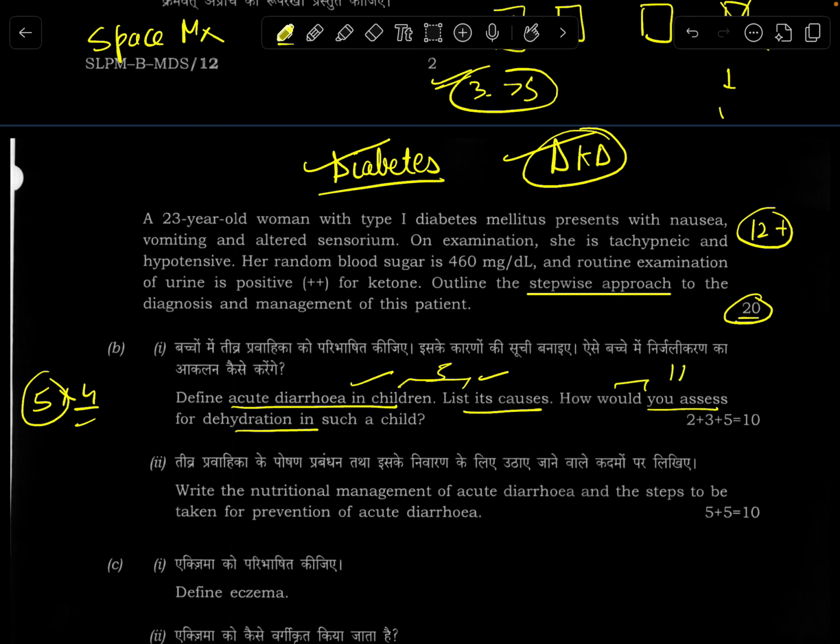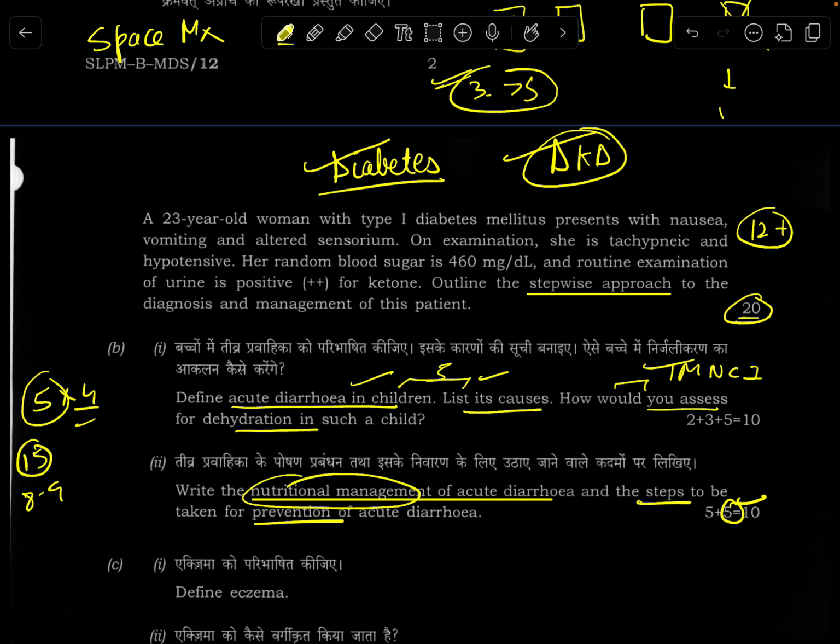Assessment is also something we're learning about in IMNCI. It's also a separate mention. Management of diarrhea, management of pneumonia in the syllabus. Then nutritional management of acute diarrhea and steps taken for prevention. This part was easy. So 15 marks question, very easy, but this part, nutritional management, I only remembered zinc, and that you have to start feeds. But if you open OP Ghai's textbook, there you will see it properly mentioned, 1, 2, 3, the steps of nutritional management of diarrhea. So this was directly a question from OP Ghai.